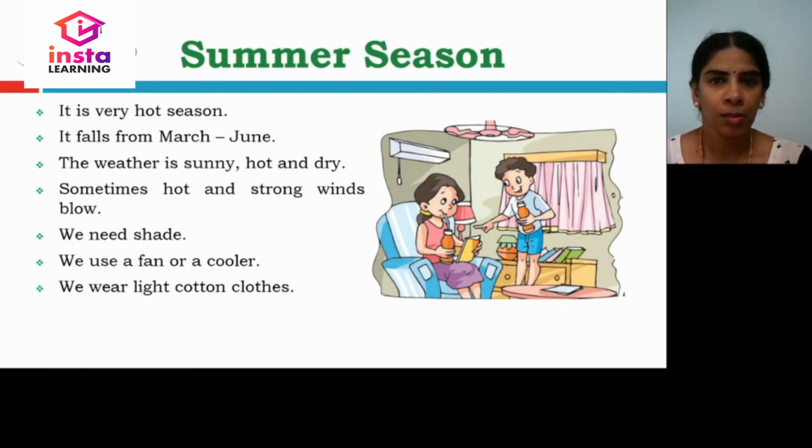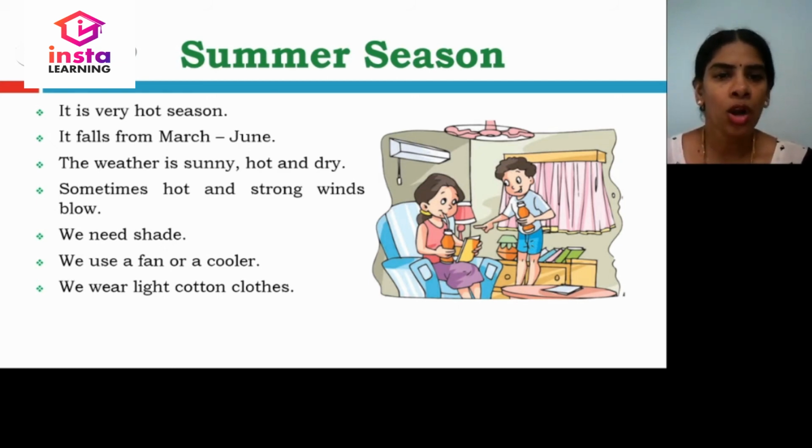Summer season is a very hot season. It falls from March to June. That is March, April, May and June. The weather is sunny, hot and dry.